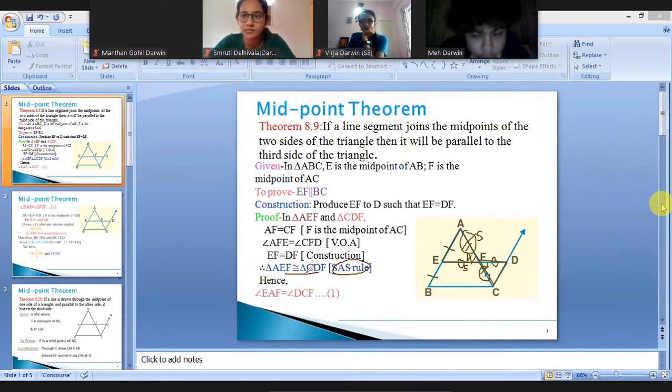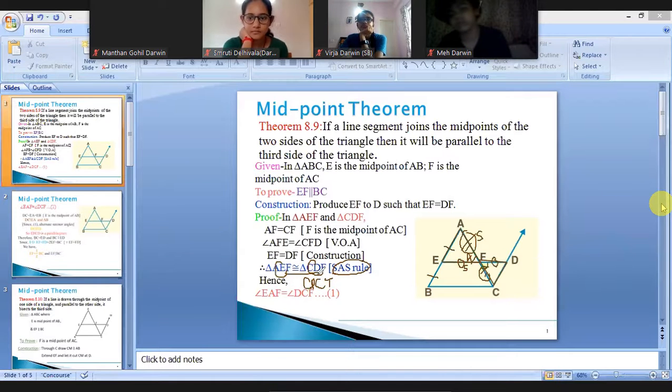Now, if the two triangles are congruent, by CPCT their corresponding parts will be equal. So can I say my angle EAF will be equal to angle FDC, sorry, DCF? So angle EAF is equal to angle DCF.